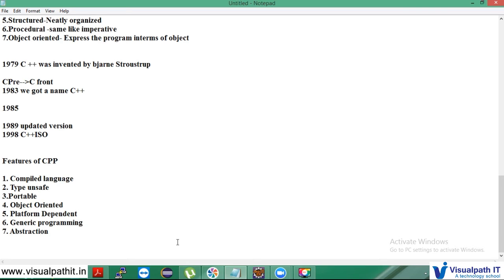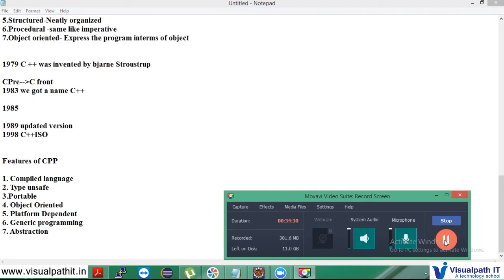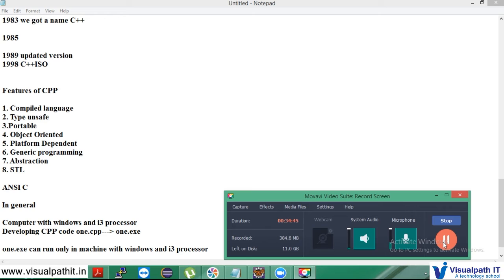So there are many versions of C and C++. Now coming to C++ again, because I need to tell some more information regarding C++. So I want to talk more about C++.